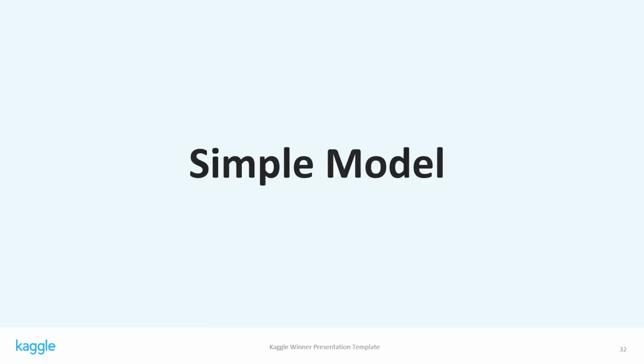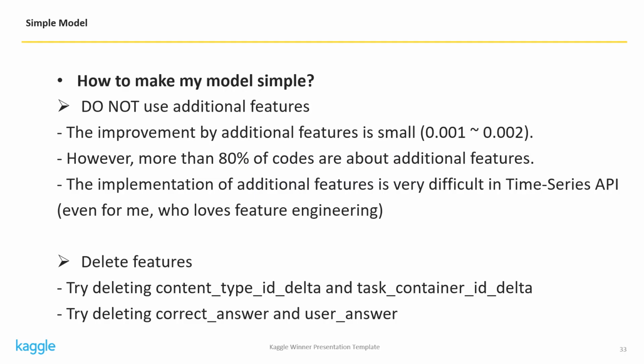Finally, I will explain how to make my model simpler and easier to use. The best way to make my model simple is not using additional features. Though the improvement by additional features is small, more than 80% of the code is about such additional features. Moreover, the implementation of such additional features is very difficult, especially in time series API used in this competition. I think using my transformer model without the additional input is enough.